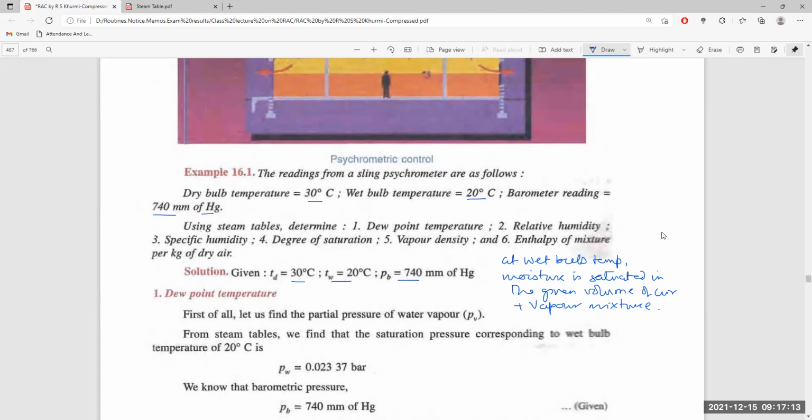Let us find the partial pressure of water vapor. From the steam tables, at 20 degrees centigrade the pressure shown here is 0.0232337 bar.